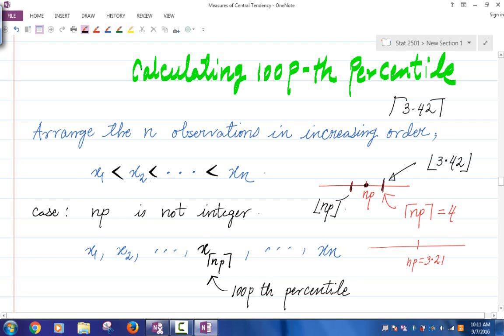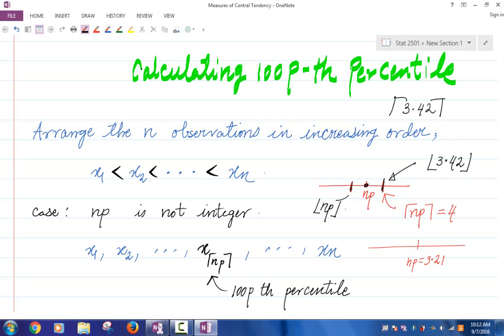So if I have the number 3.21, for example, what's the ceiling of that? The ceiling of 3.21 would be 4. What would be the floor of 3.21? 3. What if I have just the number 3? What's the ceiling of 3? 3. Okay? Is everybody clear?